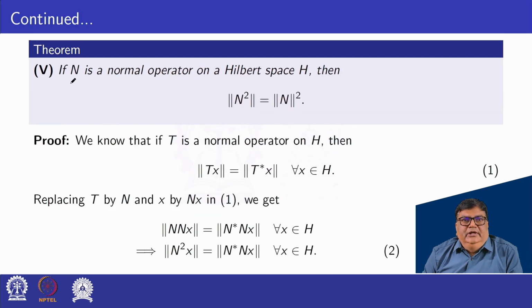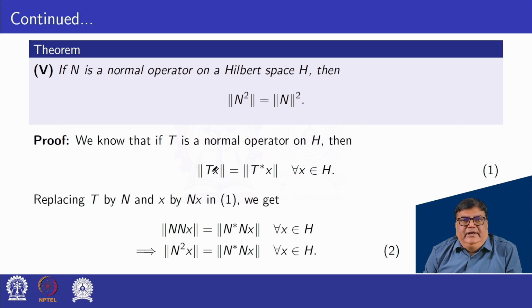Next theorem. If N is a normal operator on a Hilbert space H, then norm N square is equal to square of norm N. So let us prove it. We know that if T is a normal operator on H, then norm Tx is equal to norm T star x.